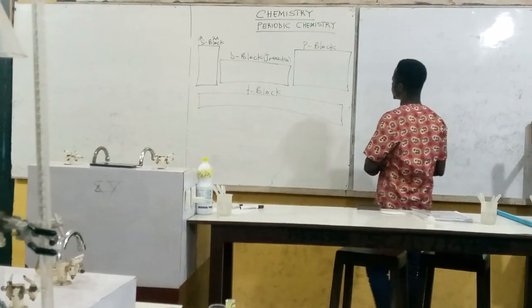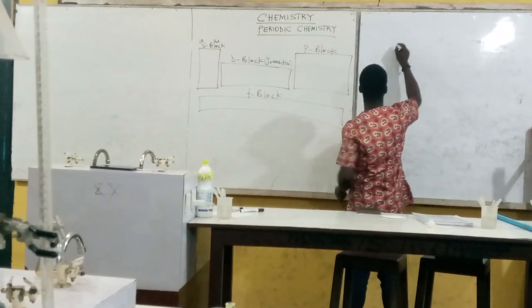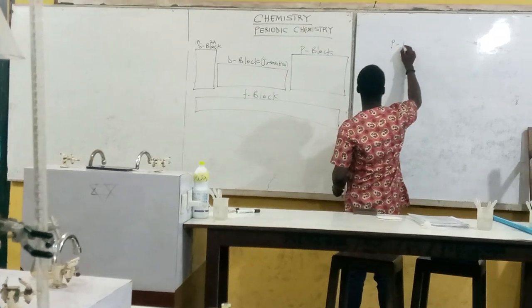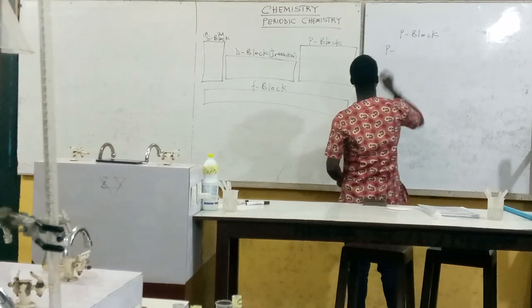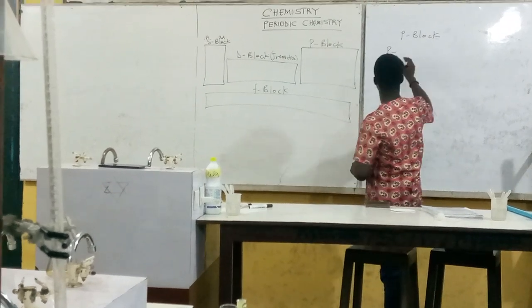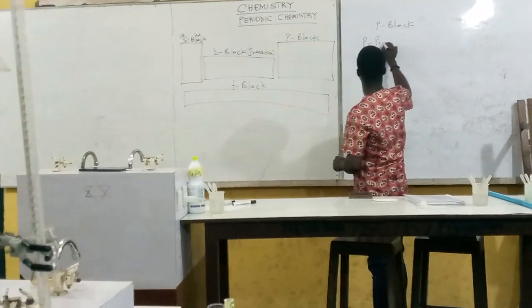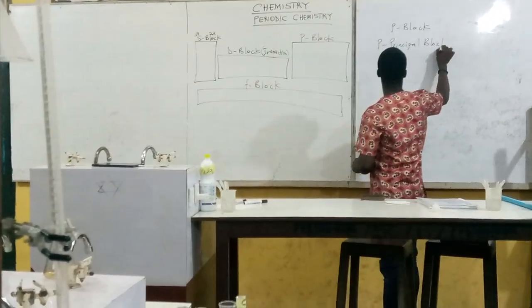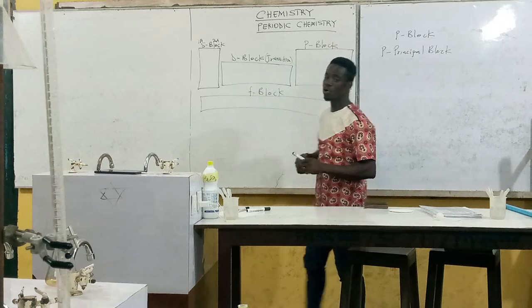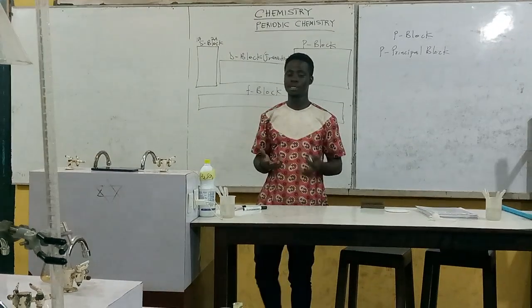When we move on to the next block, let's come to the P block first. The P block is also known as the principal block. So we don't want to always keep saying principal block, principal block.